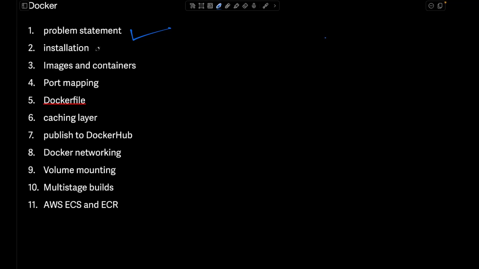Right, we'll see how we can install Docker in our local machine, what are images and containers, what is port mapping, what is Docker file, what is caching layer. Then we'll create one application and we will publish it to Docker Hub.